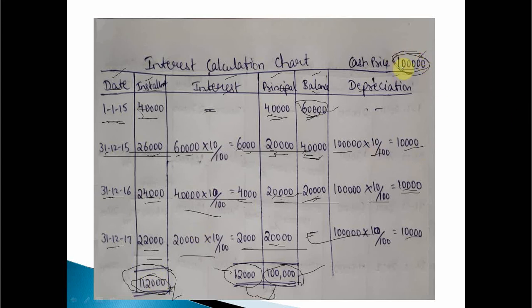It looks easy now because cash price is already given, meaning original value is already given. Many times the original value will not be given. Instead of original value, installment will be given. So what to do in that type of problem, let's see. So this is clear now, how to calculate the interest calculation chart under hire purchase system when cash price is given. From the statement we can come to know the original cash price, how much total interest has been paid, and the actual installment value.